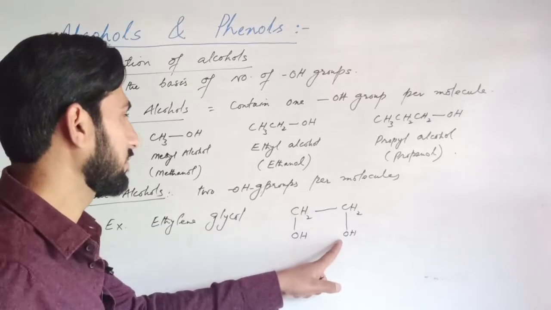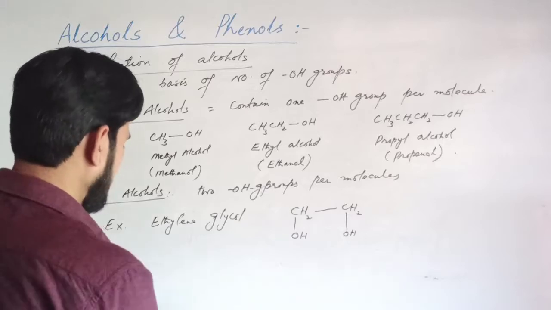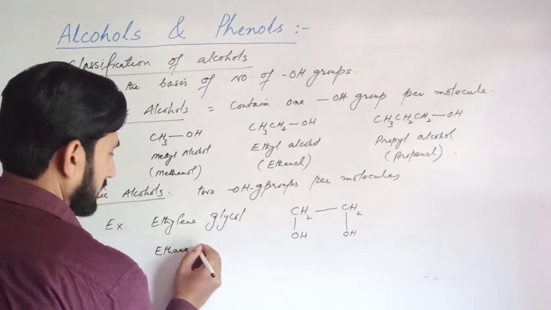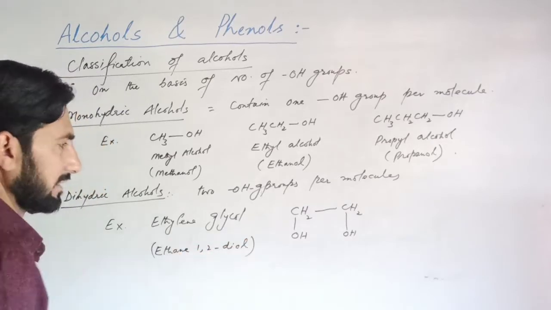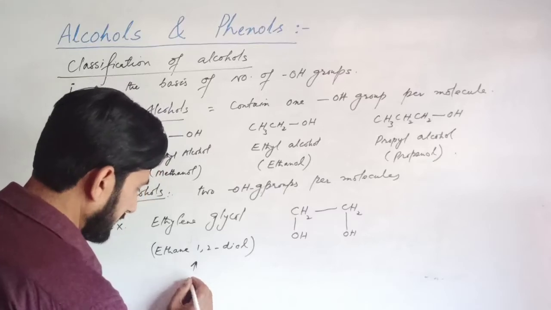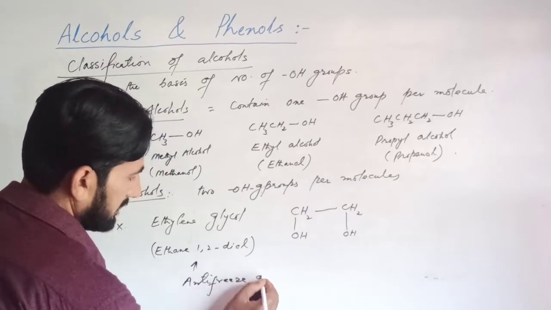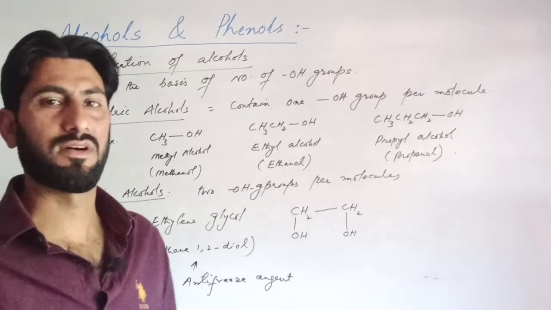There are two hydroxyl groups present in the molecule, so it is a dihydric alcohol. It is also called ethane-1,2-diol. It is an antifreeze agent which is added to the water in the radiator of cars.